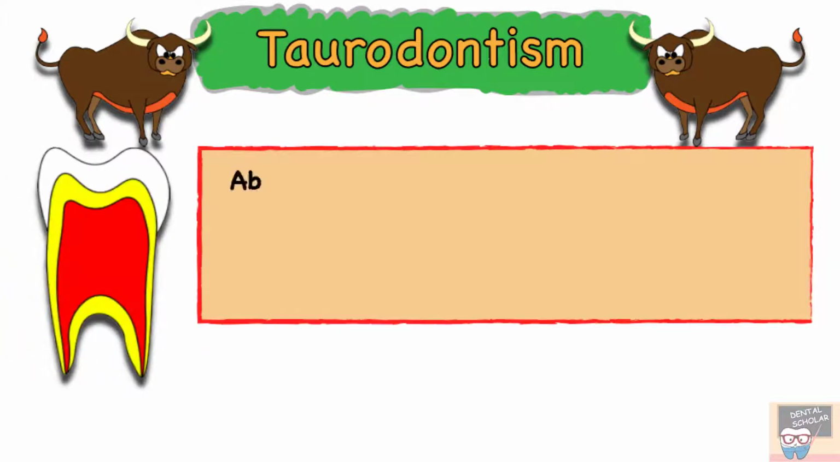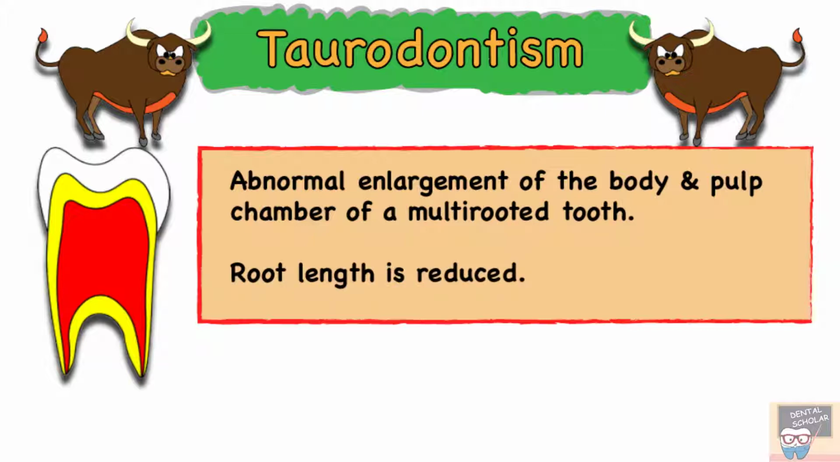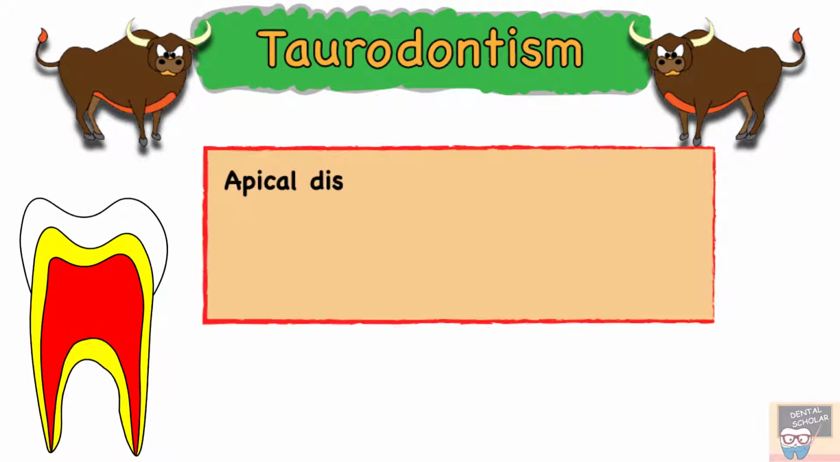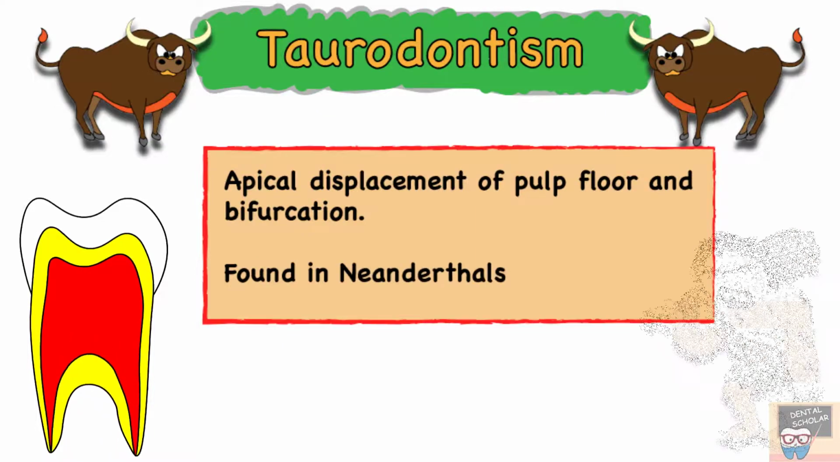Taurodontism is an abnormal enlargement of the body and pulp chamber of a multi-rooted tooth. Since the pulp chamber is enlarged, the root length is reduced. The pulp chamber is large while the root length is reduced because there is an apical displacement of the pulp floor and bifurcation. It was commonly found in Neanderthals.